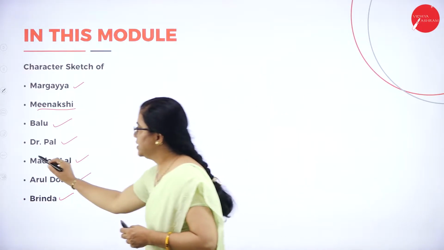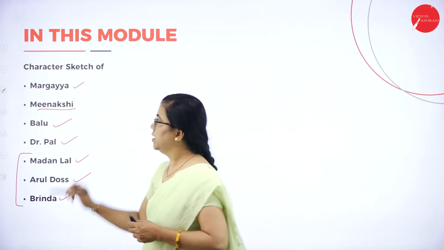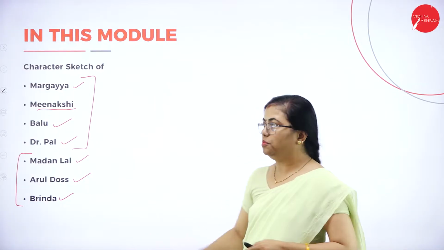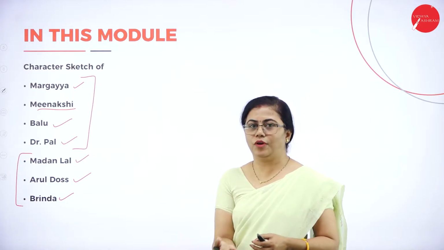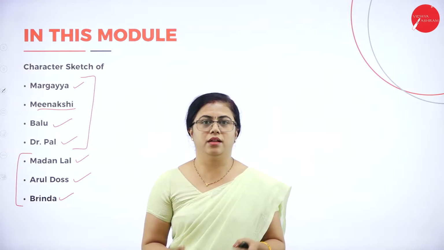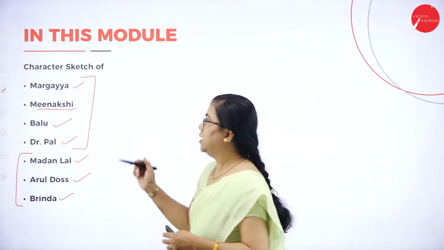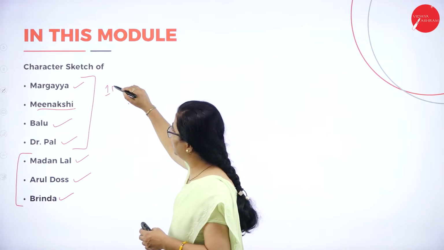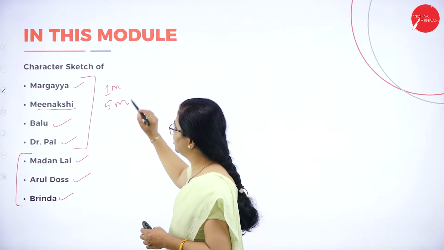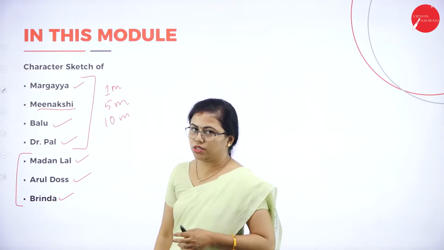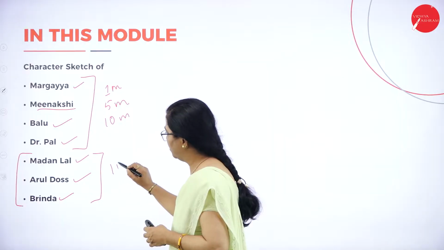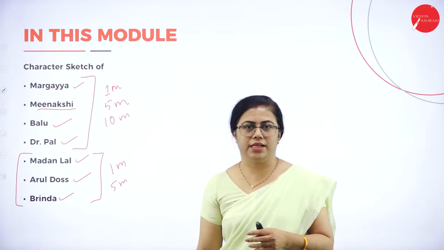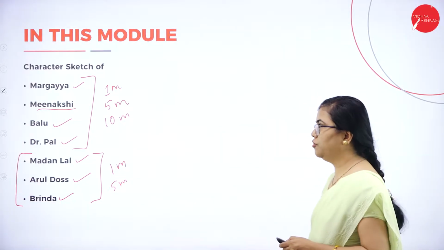Fine. So these three are minor characters. All the remaining are the major characters. Okay, so you may get a 1 mark question, a 5 mark question, or maybe a 10 marks question regarding these major characters. But for the minor characters you can either get a 1 mark or 5 mark question, because there is not much to write about them. Okay, so let's begin with the first character.